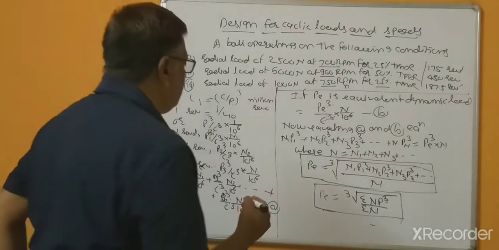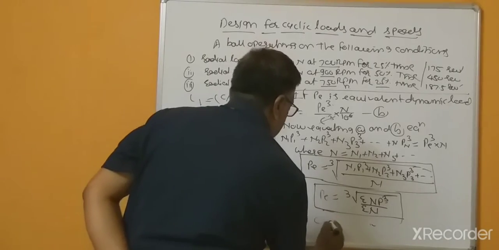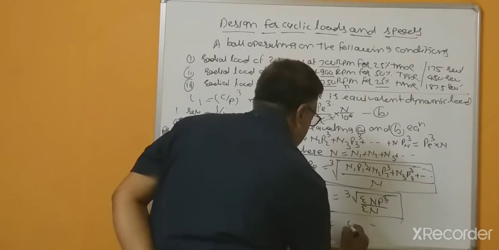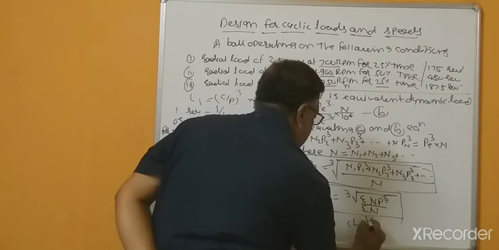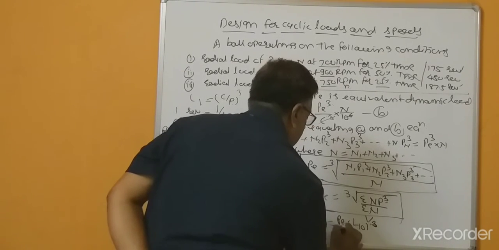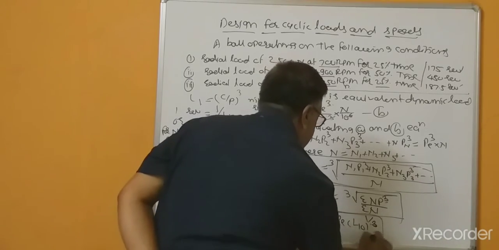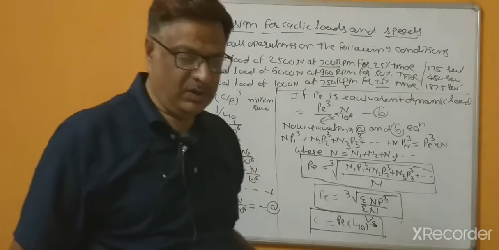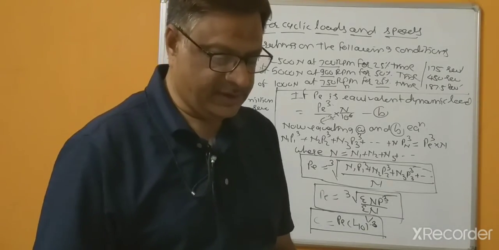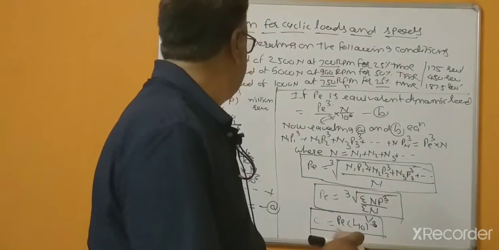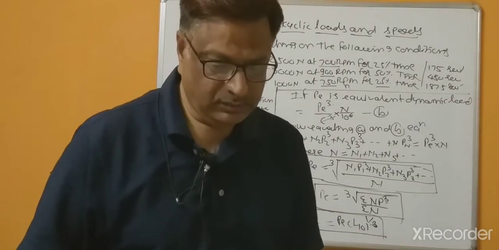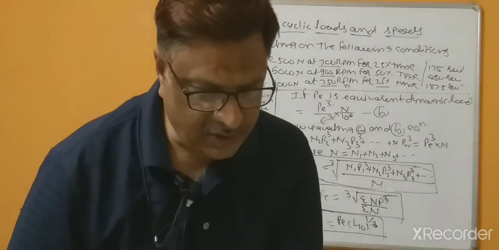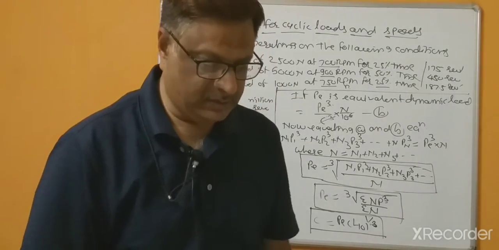So C equal to what is the formula? L10 raised to 1/3. So by using these relations, we can calculate the dynamic load carrying capacity of the bearings. So this is now correct. Now we will see problems related to cyclic loading.